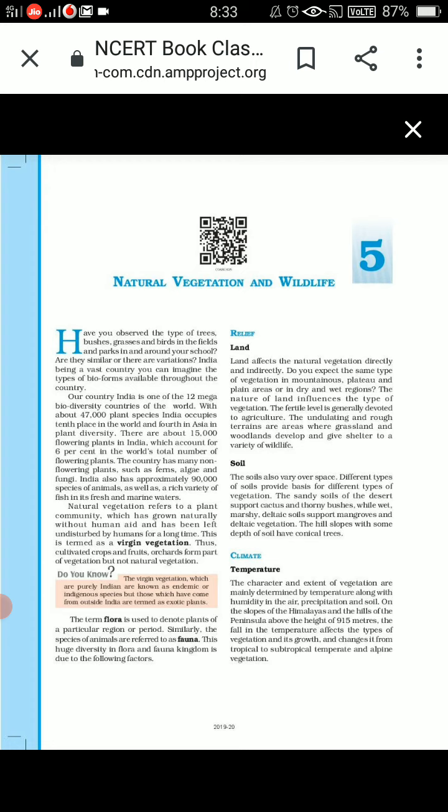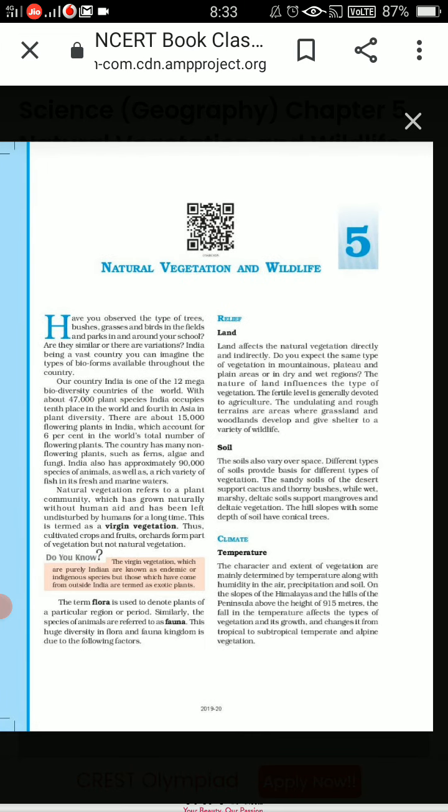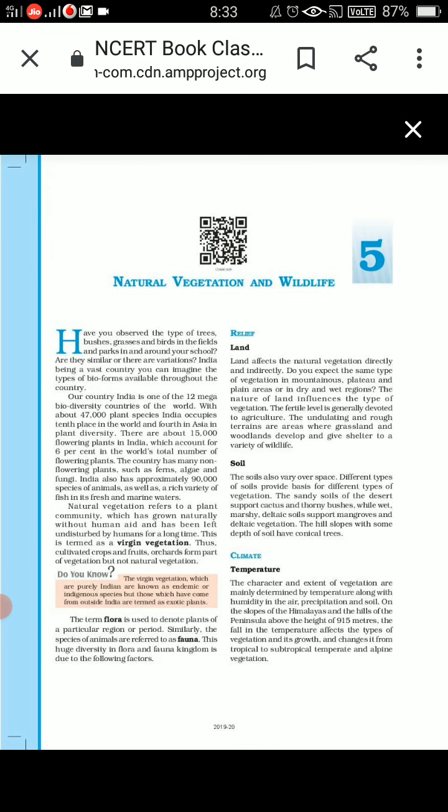Now children, the next topic which we are going to discuss about our country is the natural vegetation and the wildlife found here. You might have observed whenever we go out, we see around us a lot of greenery. Our country is a very vast country, and it has a lot of life forms available, which we can see throughout the country.